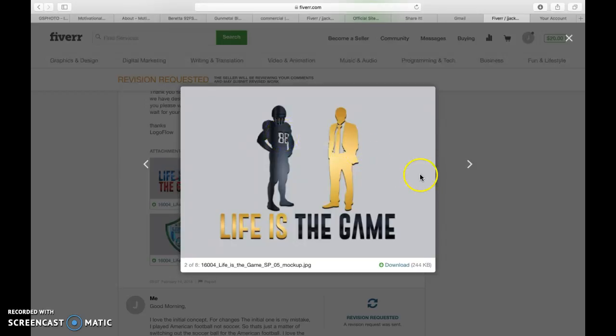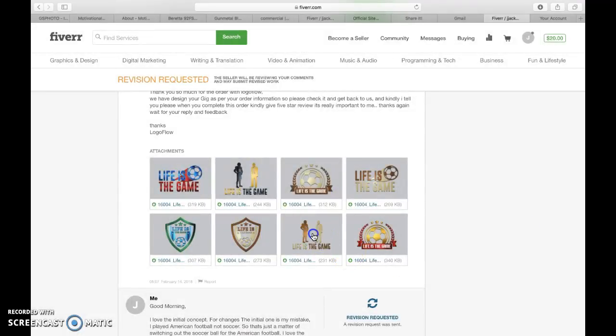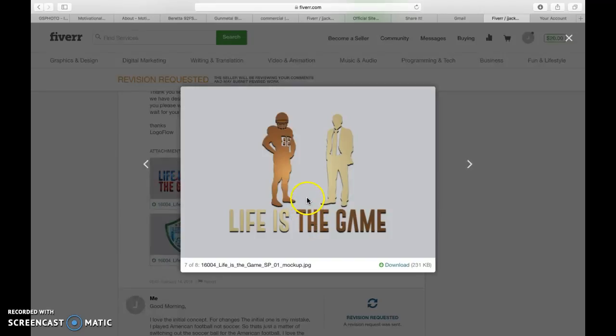Another thing that I just wanted to look at the scheme of, and potentially it'll work, potentially it might not work. Potentially, let's say we had a football in here, and this guy on this side had either a briefcase in his hand or a briefcase on the floor, so that you can just show the difference between where he was to his transformation into the businessman that he is. The brown and gold is actually not bad.